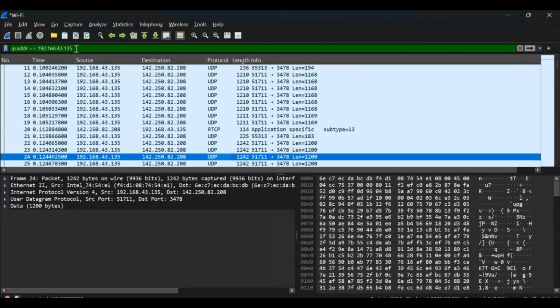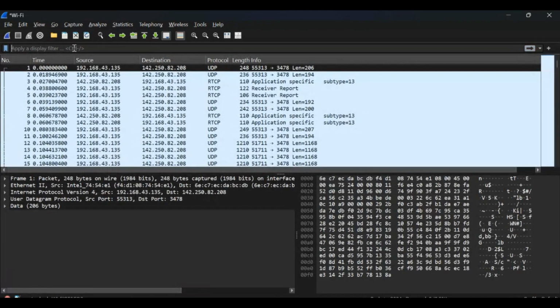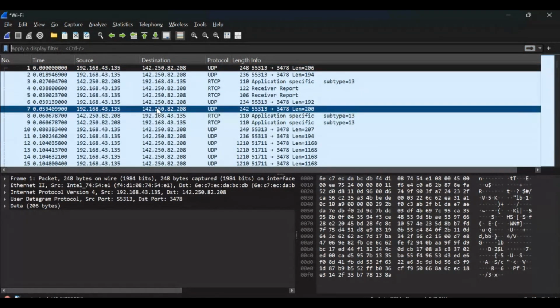So this is what this filter is actually used for, just to filter. Maybe now I want to check HTTP traffic. Instead of scrolling to find HTTP traffic, what we'll just do is type http. You can see there's no HTTP traffic that was captured here, so we'll just delete it and go back.